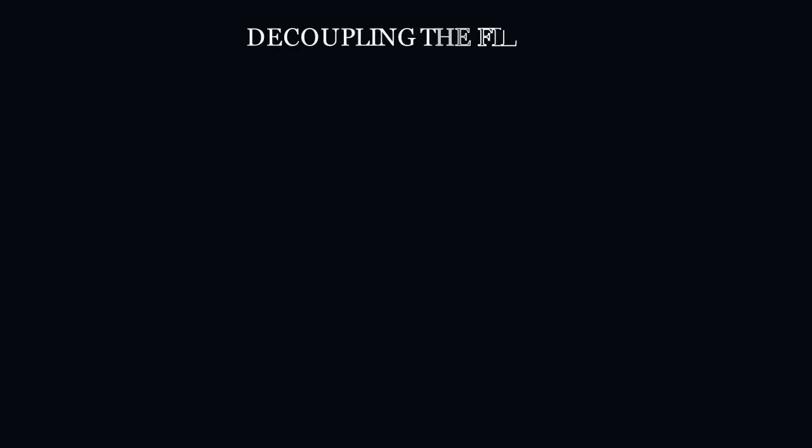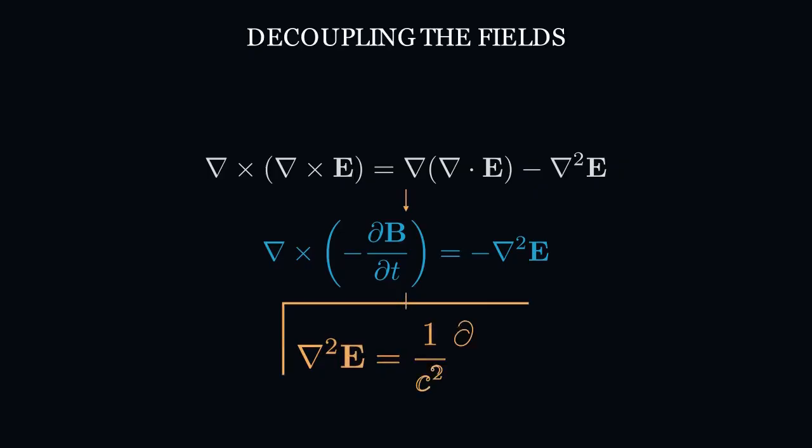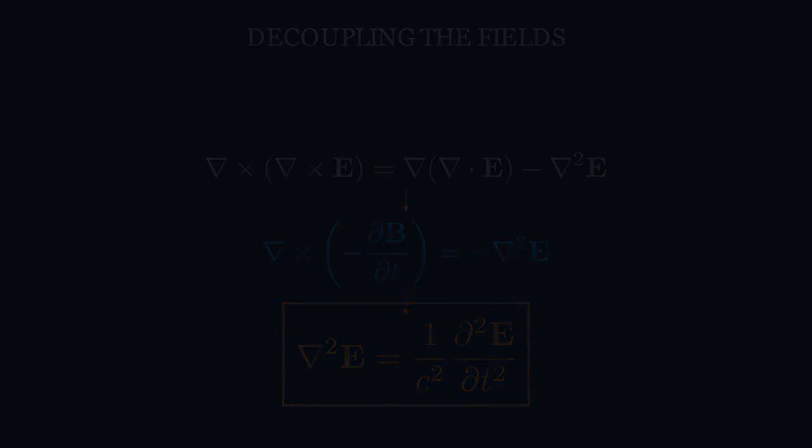By applying the mathematical curl operation to Faraday's law, we can decouple these two fields. This vector identity allows us to combine the two first-order equations into a single second-order partial differential equation. This is the electromagnetic wave equation, written as ∇²E = (1/c²) ∂²E/∂t². We have eliminated the magnetic field from this expression entirely, leaving a pure mathematical description of how the electric field behaves on its own.